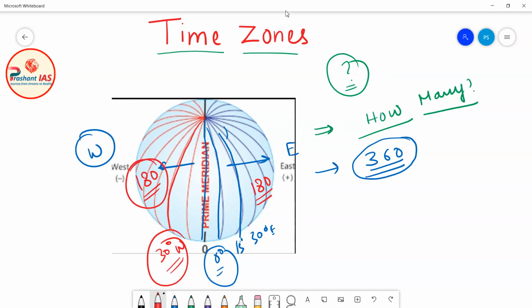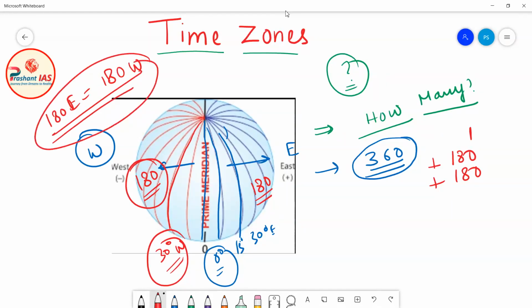One is the prime meridian, which is 0 degree. Now 180 meridians to the east and 180 to the west. And there is a very interesting fact: 180 degree east and 180 degree west are the same meridian of longitude, which means both lie on the same line.